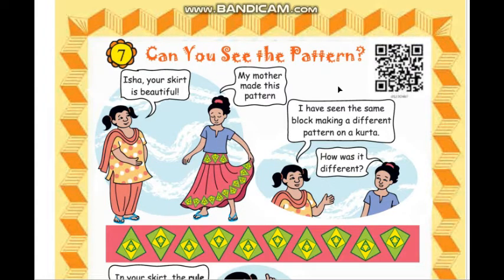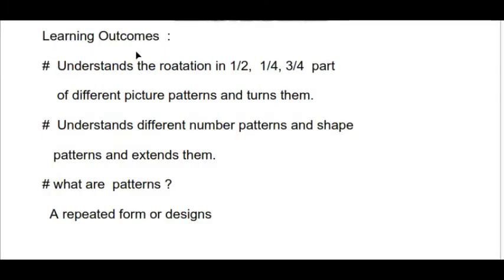Can you see the pattern? Let us see the outcomes of this chapter. Learning outcomes are: student understands the rotation in half, 1/4, 3/4 part of different picture patterns and turns them. Student understands different number patterns and shape patterns and extends them. Then what are patterns? A repeated form or design, series or sequence.